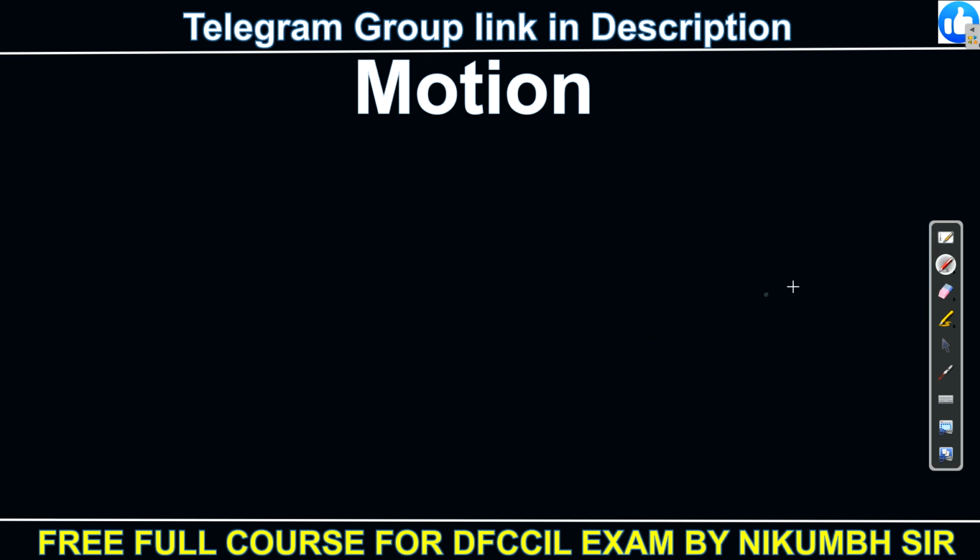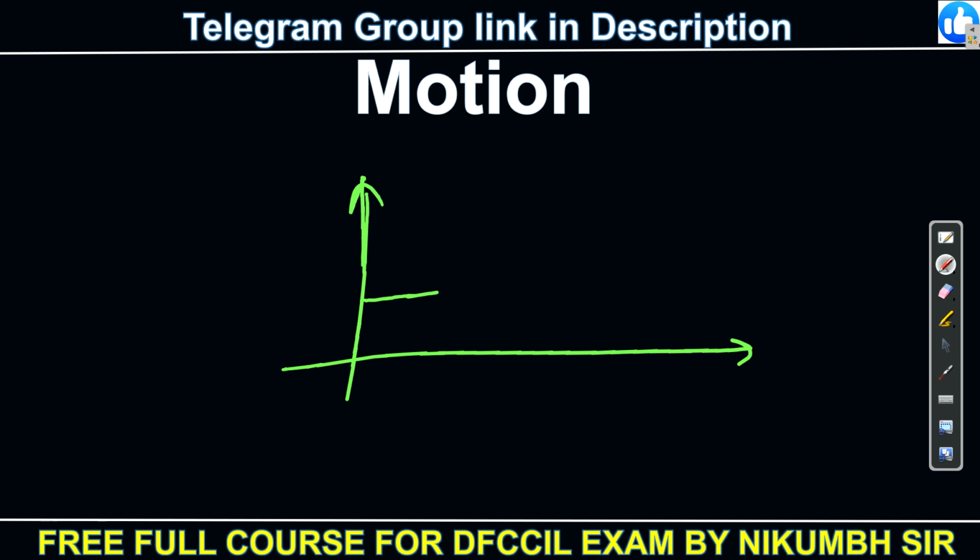Now a few graphs are there which you need to remember. Suppose again we take the example of our same train. The train is not moving. It is standing in the same position. 1 hour gone, 2 hours again gone, 3 hours again gone, like this. So you already know what this is. This is your uniform motion.